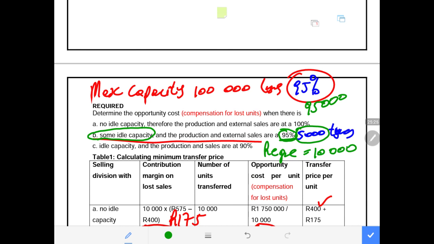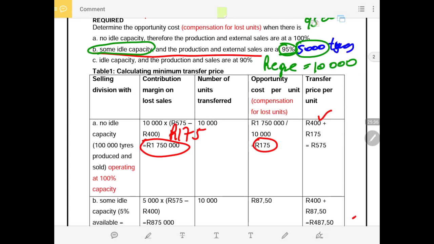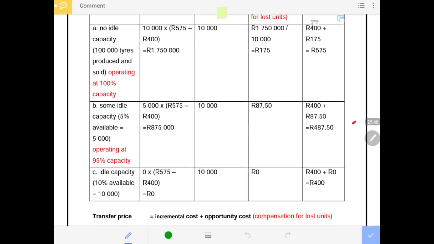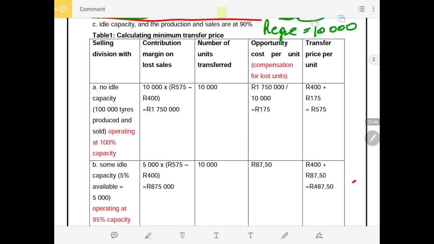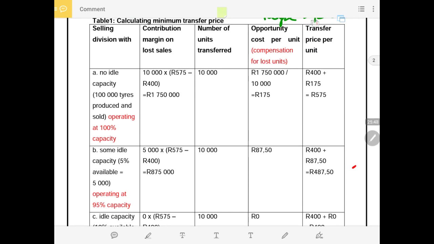So now the 5,000 that is available or idle capacity, another 5,000 must be lost from an external sale to an internal transfer. Now let us deal with the price in scenario number 2. Scenario number 2 remains the same in terms of basics. We need to calculate contribution on lost sales.